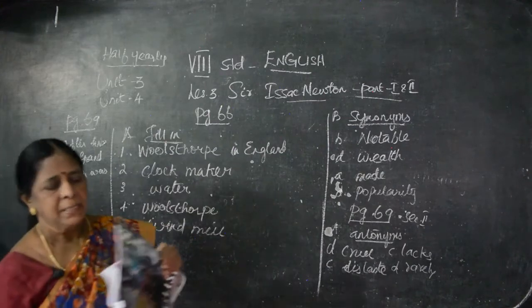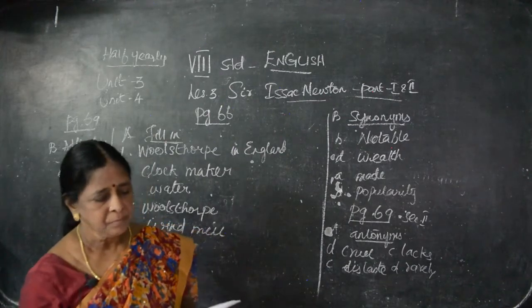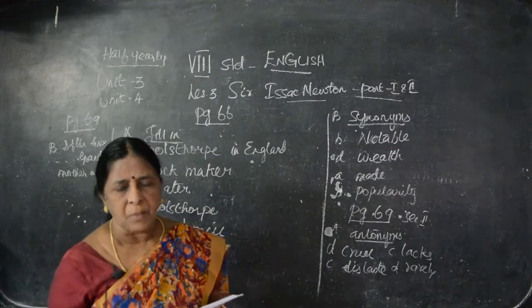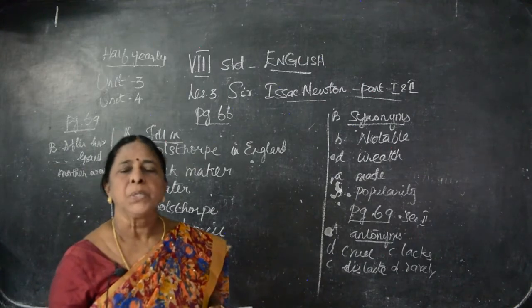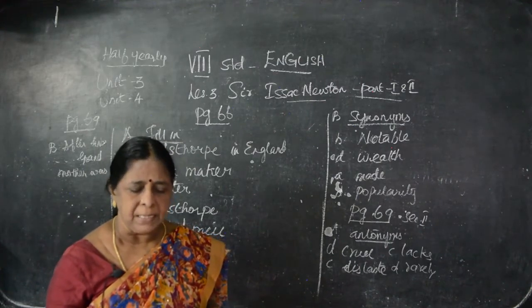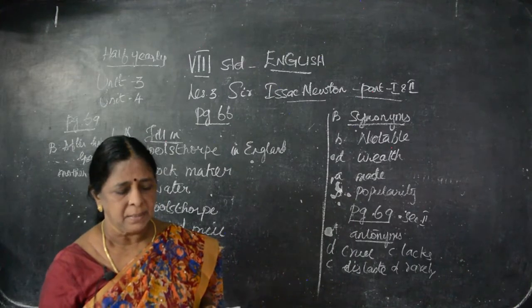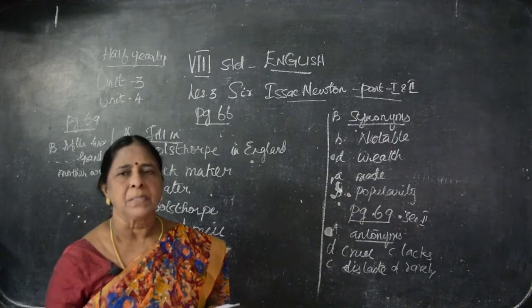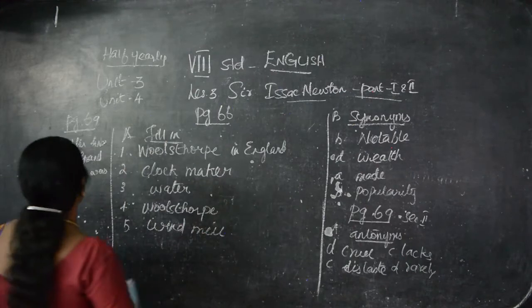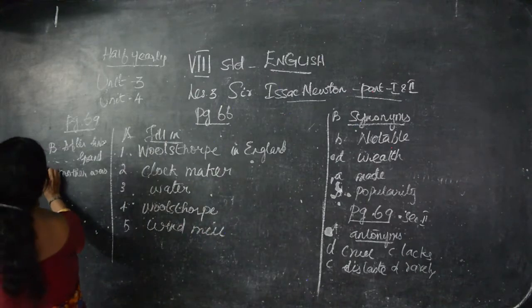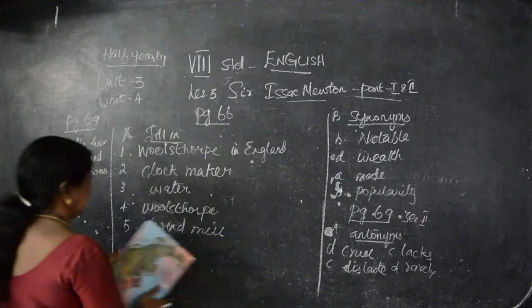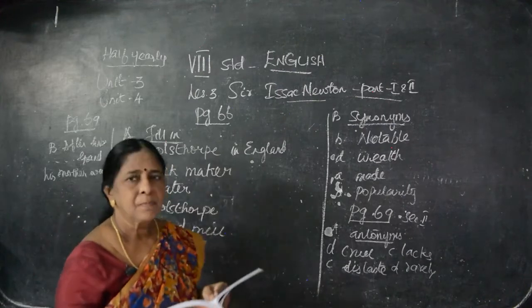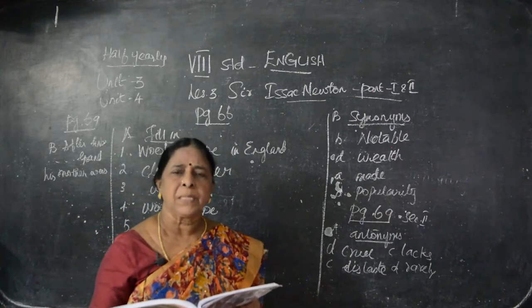Clear, children? See again the answer. Who was taking care of Newton after his father's death? So you have to open the brackets in the question. I say, after his father's death, his grandmother was taking care of him. Clear? Is it clear for you? Shall I go for the other question?